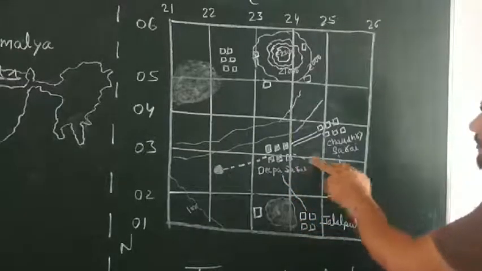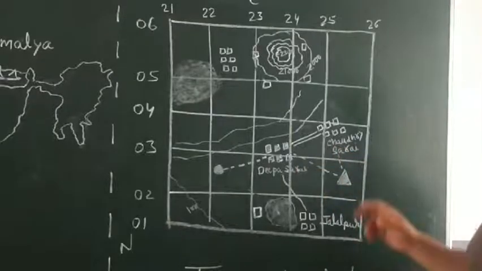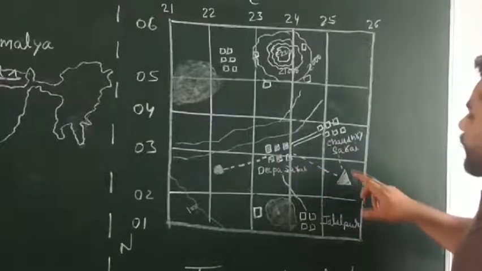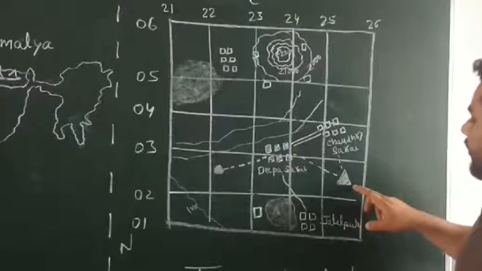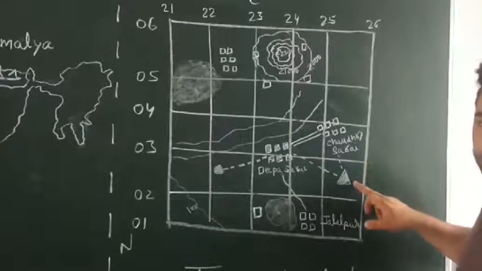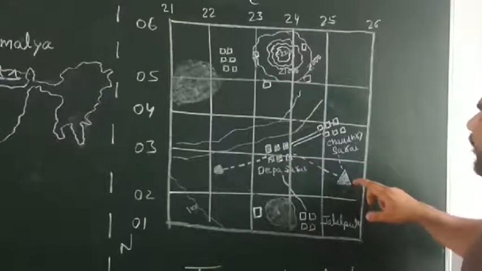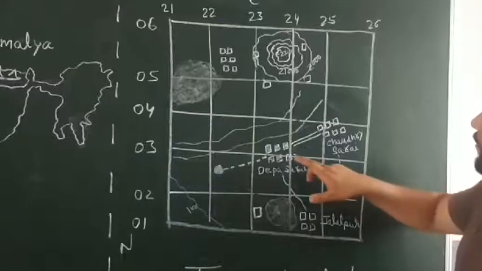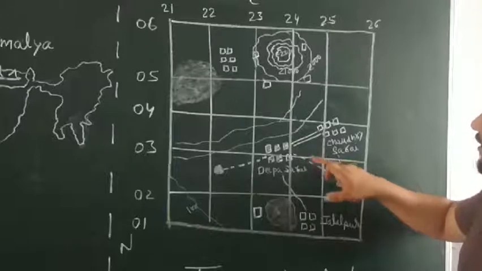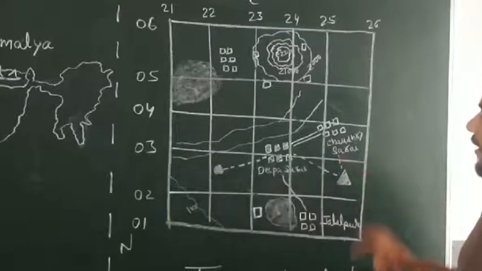And here Deepa Sarai as well as Chaudhary Sarai are connected with this tube well. The conventional sign for tube well is this triangle in blue color, and this is joined with a pack track. Pack track is a broken red color line.